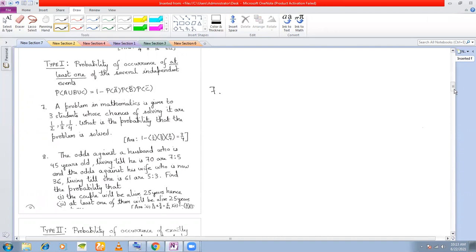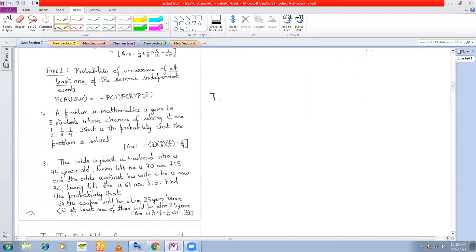Now this is a type 1 problem. Okay, I forgot to mention. Now in this part, actually there are 4 types of problems, right? The first type of problem is in which you will have to calculate the probability of at least one of the events. This is the keyword. In all the problems, you will find this keyword, at least one. Okay. So this is the first type.